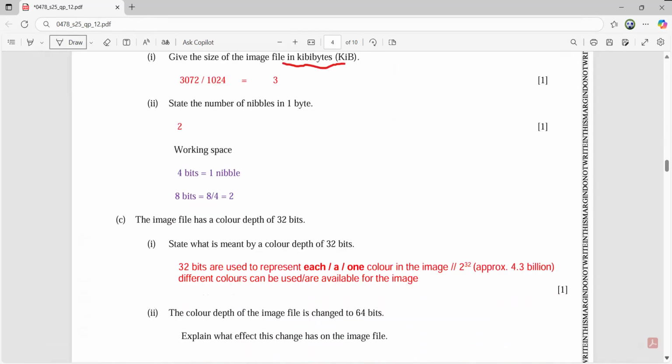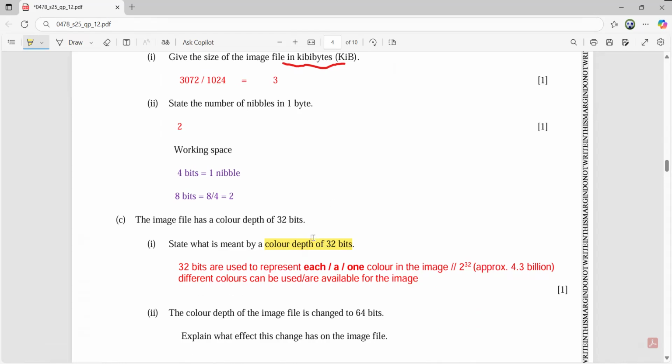Now, part C. The image file has a color depth of 32 bits. State what is meant by a color depth of 32 bits. Please be cautious here. They want you to talk about the color depth of 32 bits, so do not forget to include the 32 bits value in your answer. 32 bits are used to represent each color, or a student can say 2 to the power 32 means approximately 4.3 billion colors are available for the image. So just keep it very simple.